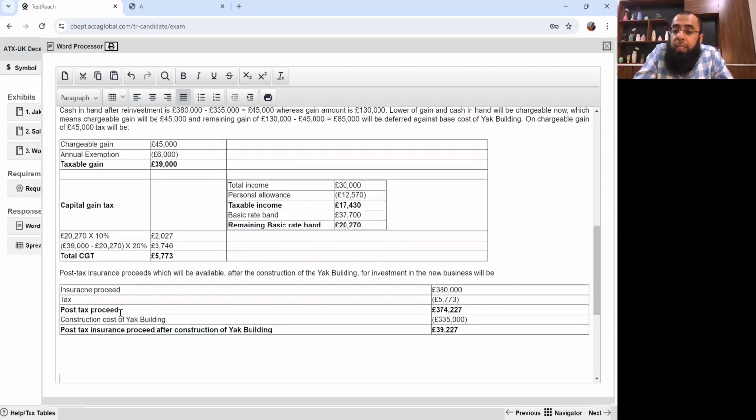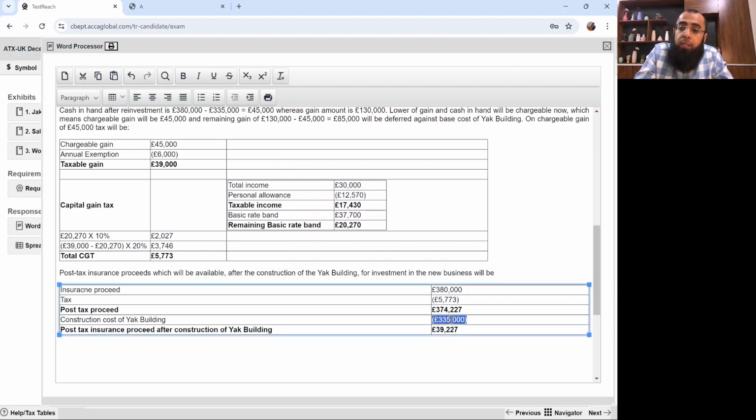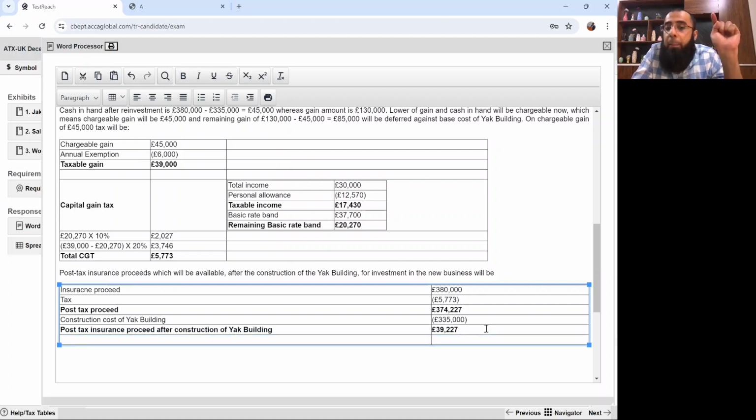He asked for post-tax insurance proceeds. We said, okay, this is your insurance proceeds. This is the tax. This is the post-tax proceeds. Then he asked, after construction of the YAG building, you invested 335 on the YAG building. So this is your post-tax proceeds after the construction of the YAG building. Now, sir, how do you add a new row? Stand on the last cell, press the tab button, and the new row gets added.